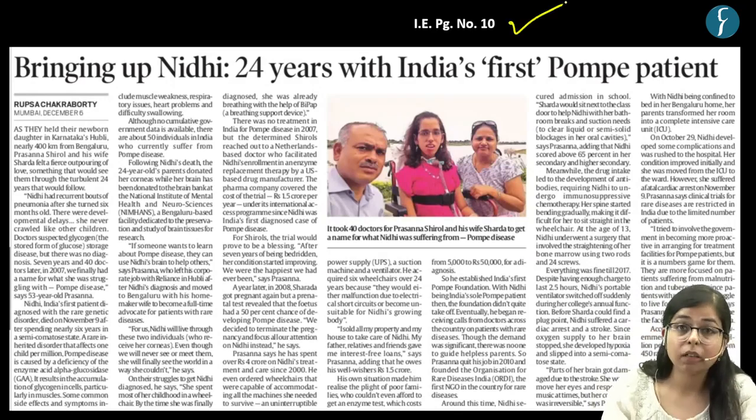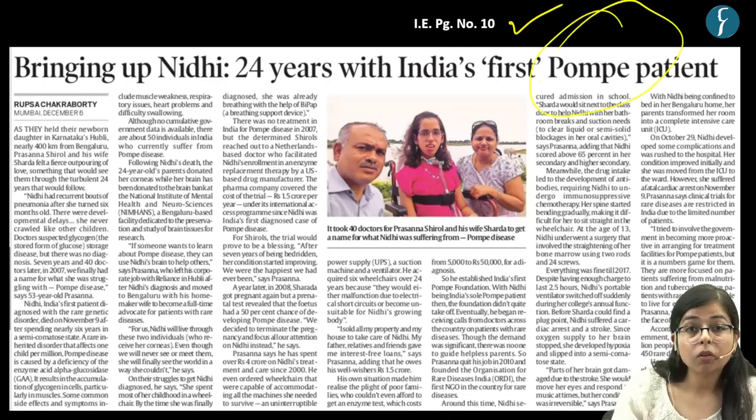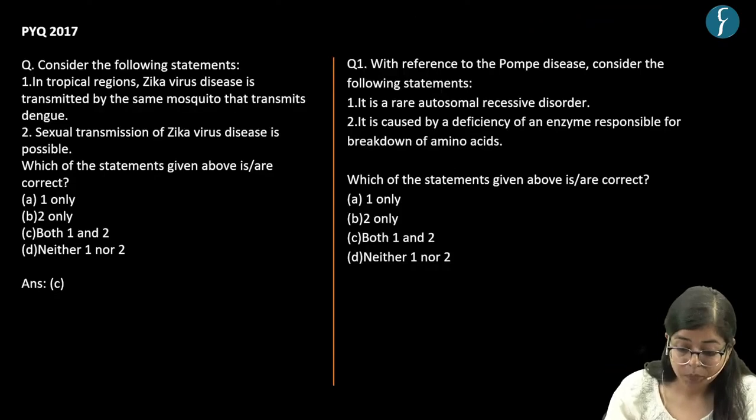Our first topic, our first MCQ for today's discussion, is based on this news article which appeared on page number 10 of Indian Express. This news article is regarding the death of the first Pompe patient in the country, right? So in this news article, you have to know about what this disease, Pompe disease, is.